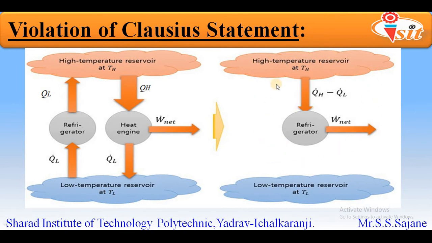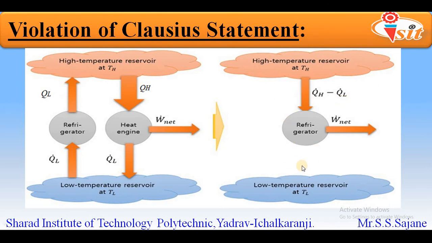We can see that there is addition of heat to the device, which is QH minus QL, and the device is converting this input heat energy into an equivalent amount of output work. However, there is no heat energy rejected to the lower temperature reservoir.